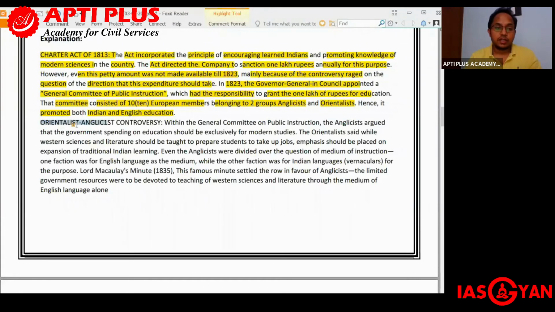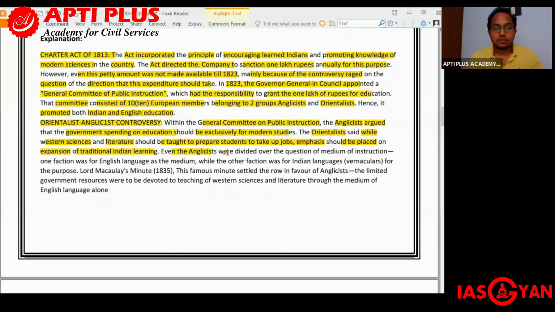Next, coming to this Orientalist and Anglicist controversy, what is it all about? With the General Committee on Public Instruction, the Anglicists argued that the government spending on education should be exclusively for modern studies. The Orientalists said that while Western sciences and literature should be taught to prepare students to take up jobs, emphasis should be placed on expansion of traditional Indian learning as well.